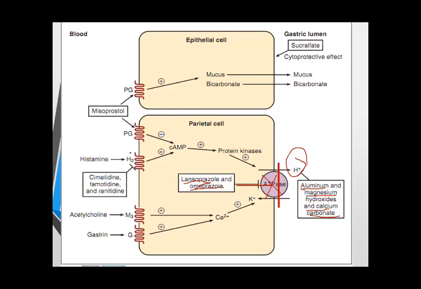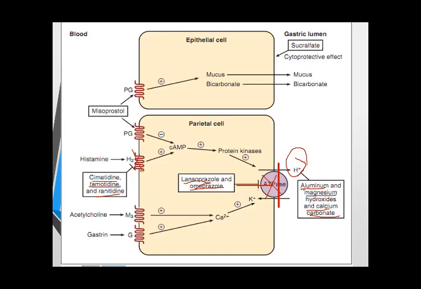The drug that blocks the H2 receptor is used for peptic ulcer, H2 receptor antagonist. So the name is H2 receptor antagonist, and these are cimetidine, famotidine, and ranitidine. Okay, these drugs block this receptor and inhibit the histamine-stimulated hydrogen ion secretion. One thing I want to tell you is that histamine has a major role in the secretion of hydrogen ion.